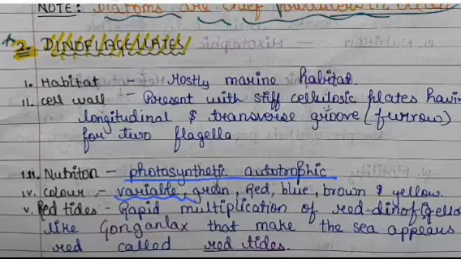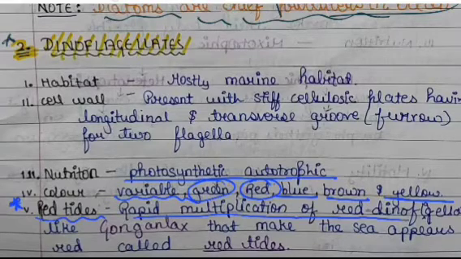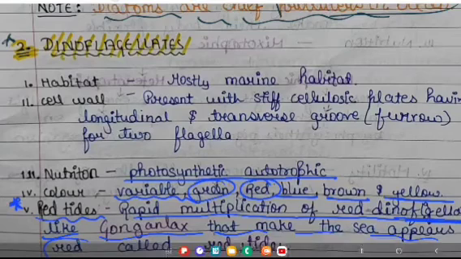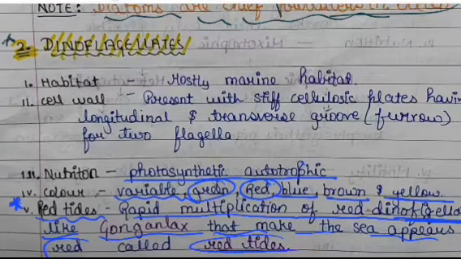It can be present in variable colors such as green, red, blue, brown and yellow. Now one of the most important topics is red tide. Red tide is the rapid multiplication of red dinoflagellates. Because of this multiplication, the sea appears red and it is called red tide.